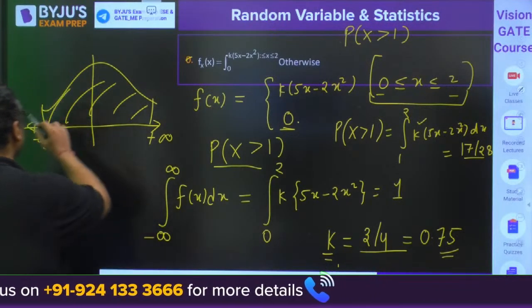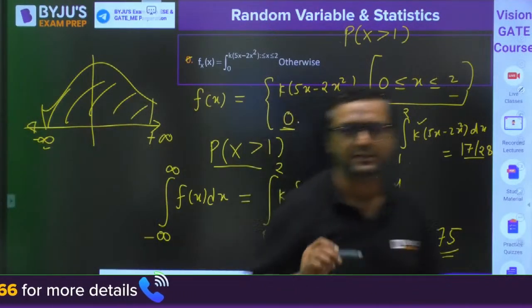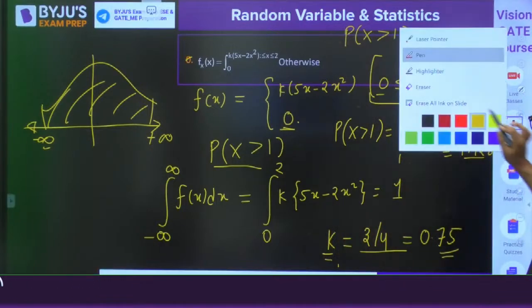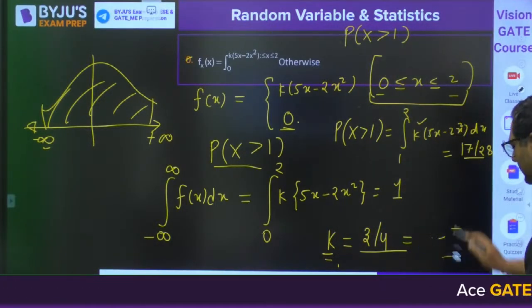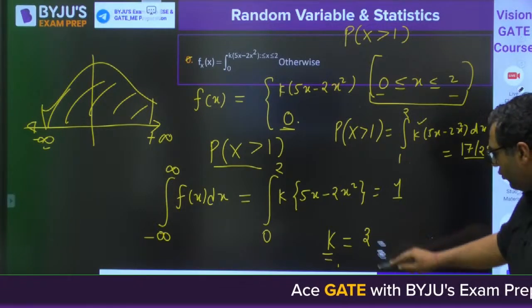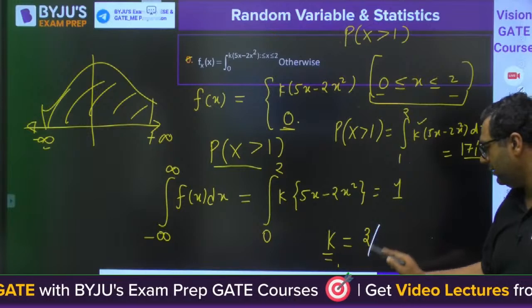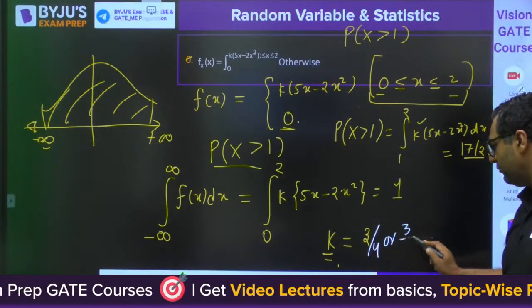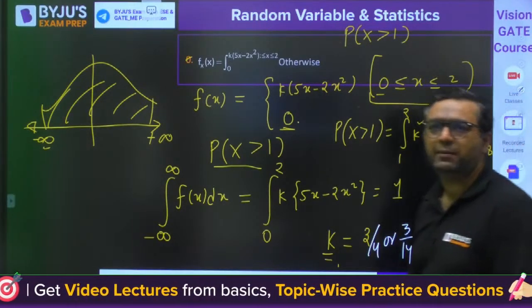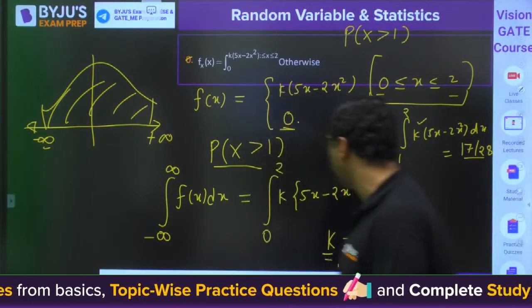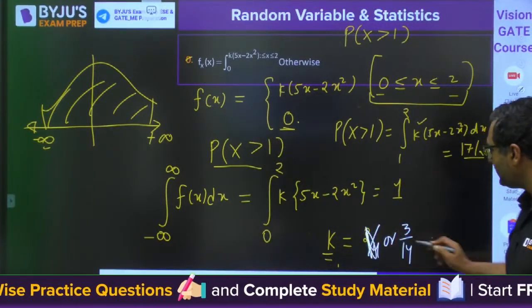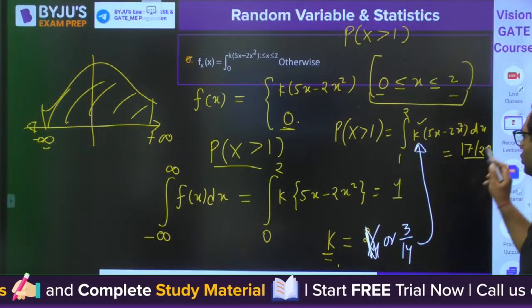Okay, 3 by 4 is coming or 3 by 14 is coming, guys? Please tell me that. What is coming? Some are saying 3 by 4, some are saying 3 by 14. Okay, 3 by 14. Then put this 3 by 14 here and solve it.